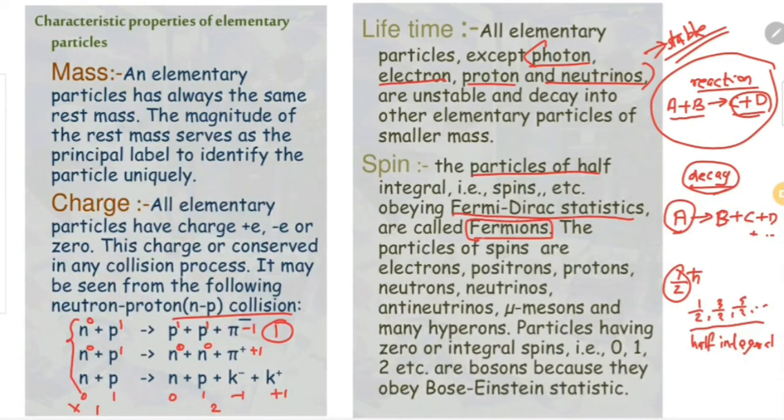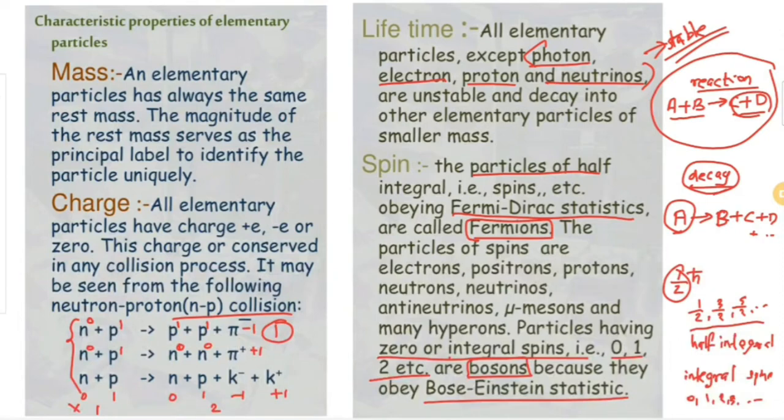Based on the spin, we can classify particles into two types. The first is fermions, and the second type is known as bosons, because they obey Bose-Einstein statistics. Bosons have zero or integral spins, that means 0, 1, 2, 3, etc. But fermions have half integral spins.